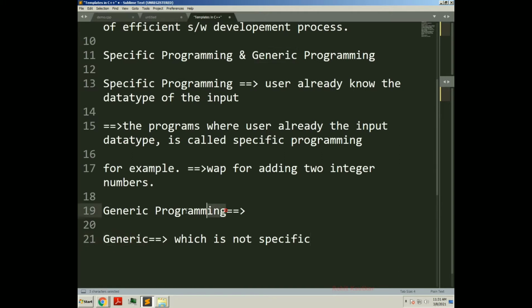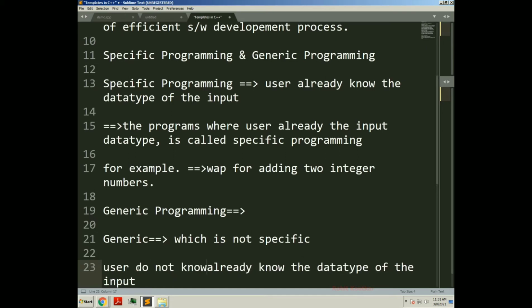So in generic programming, the user does not know the data type of the input. While writing a program in generic programming, the user does not know the data type of input.